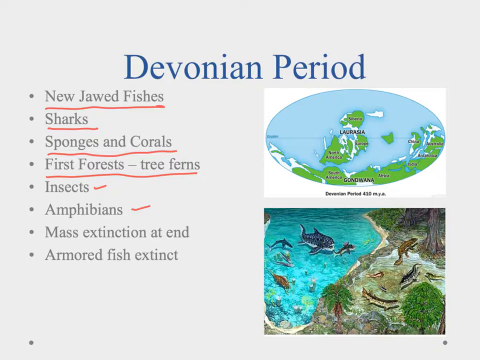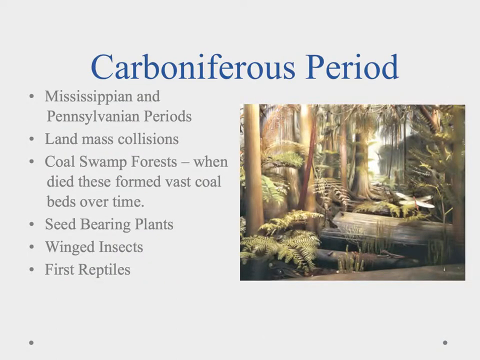And at the end of the Devonian, we had another mass extinction, and that mass extinction took out things like our armored fish. So, like we mentioned, most of these periods were going to be started off with the end of a mass extinction, exploitation of a new environment, and it grows. We have diversity happening, and then we have a mass extinction at the end that marks the end of the period.